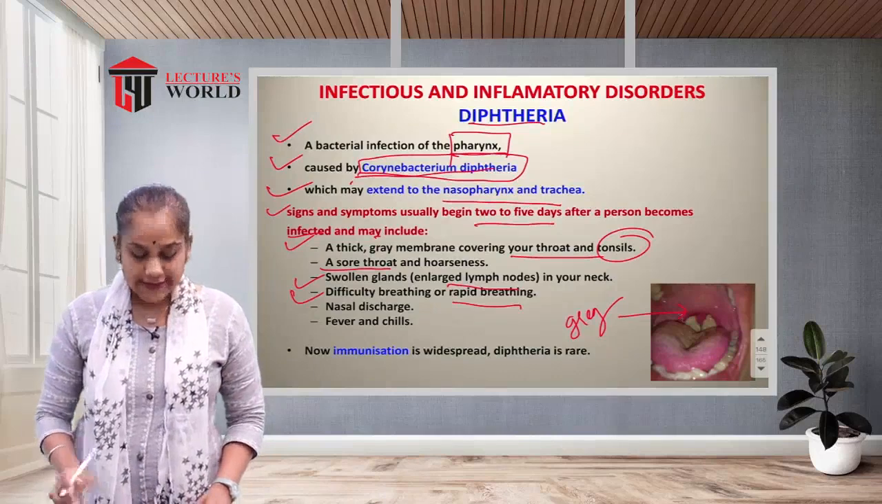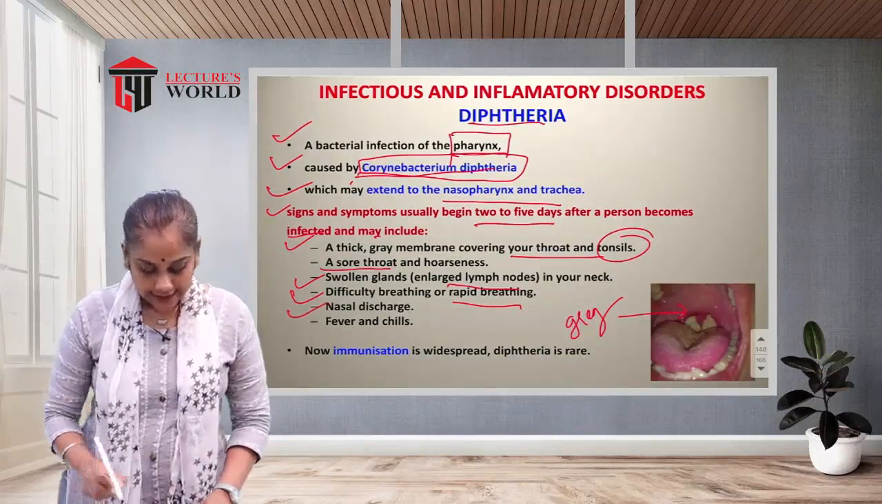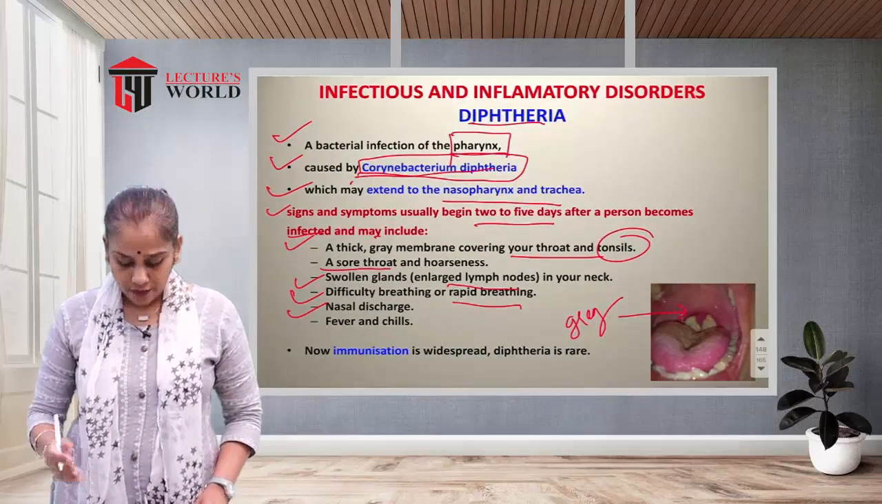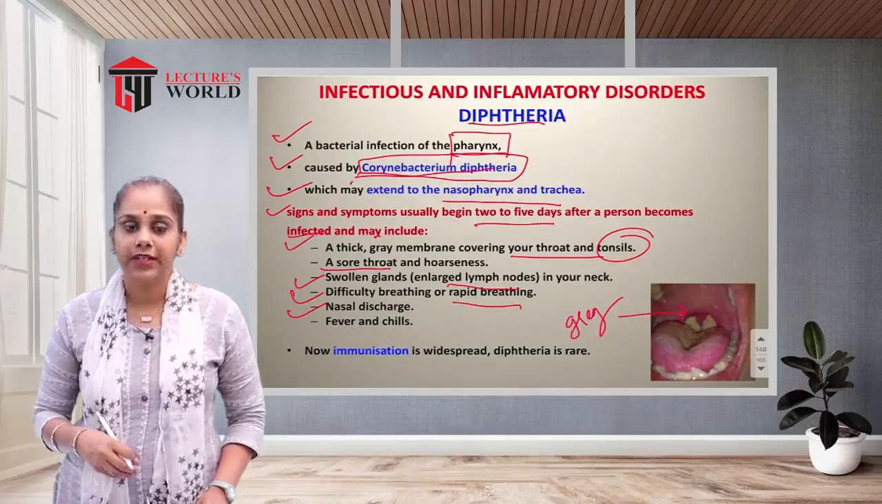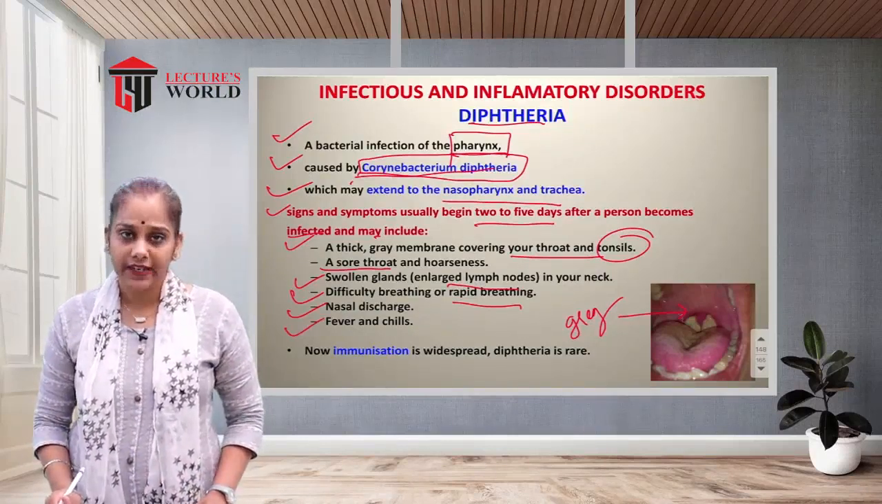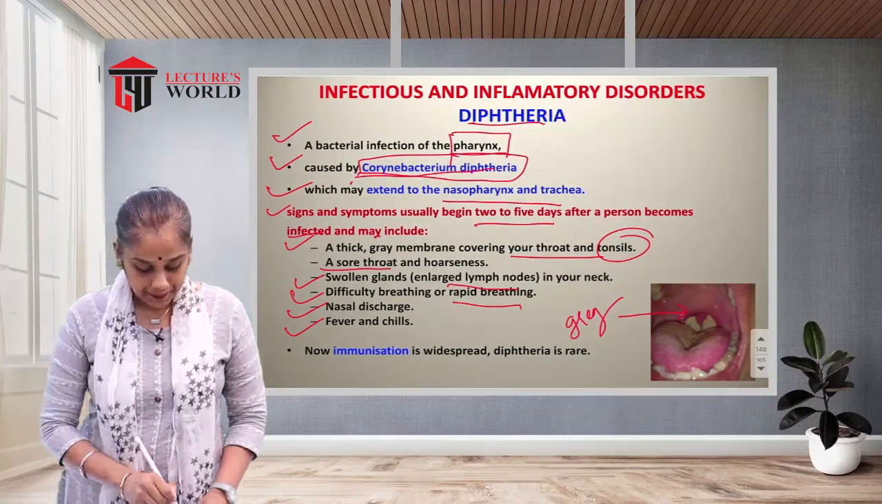What is difficulty in breathing? That is known as dyspnea. Nasal discharge, some discharge or liquid that comes from the nose. Then fever and chills because of the infection. So these are the common symptoms of diphtheria.